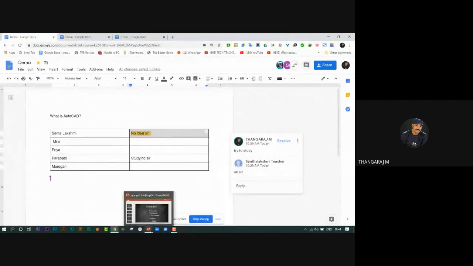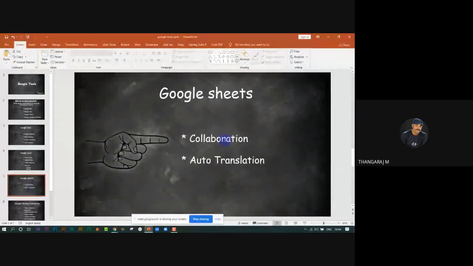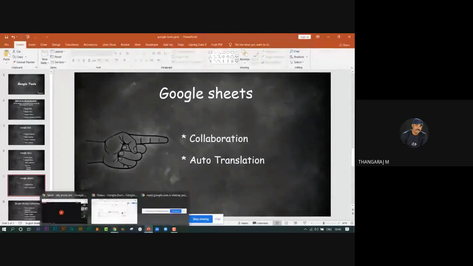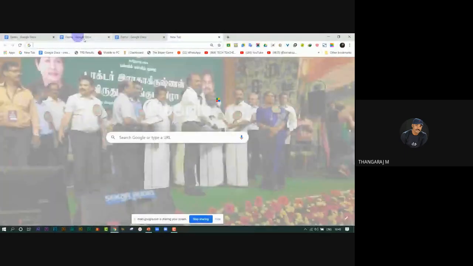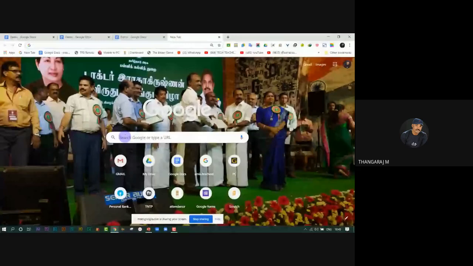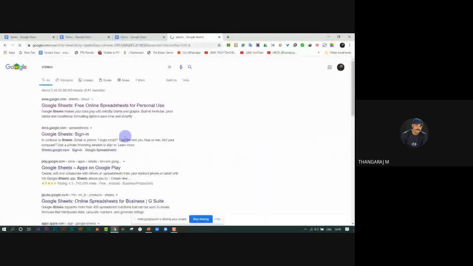Okay. Next, we go to the next topic, Google Sheets: collaboration and auto translation. Go to the browser and type Sheets. Enter.